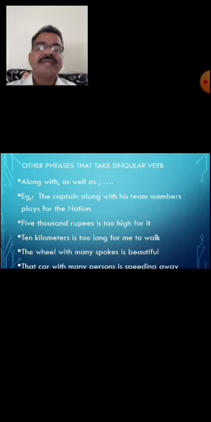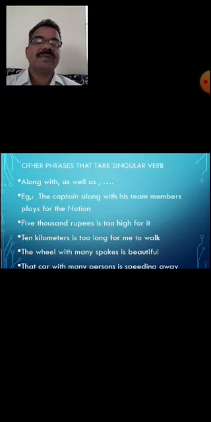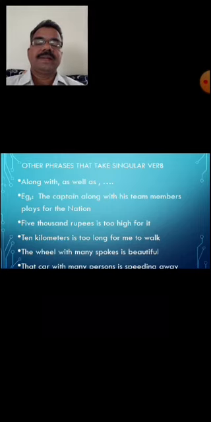Then other phrases that take a singular verb. There are so many other phrases that also take the singular form of verb as part of correct application of concord. For example, along with, as well as. Example: the captain along with his team members plays for the nation.